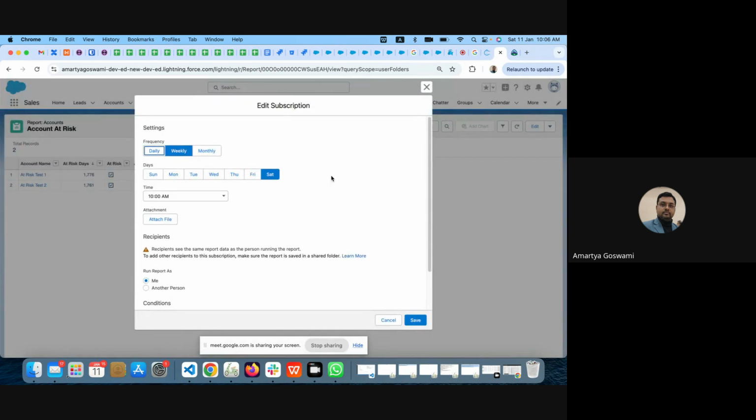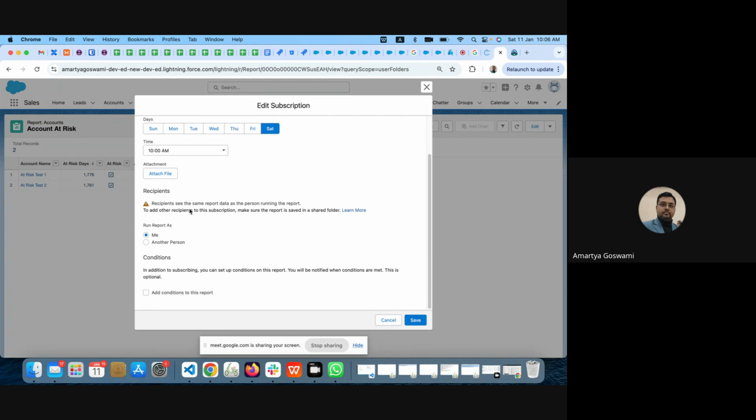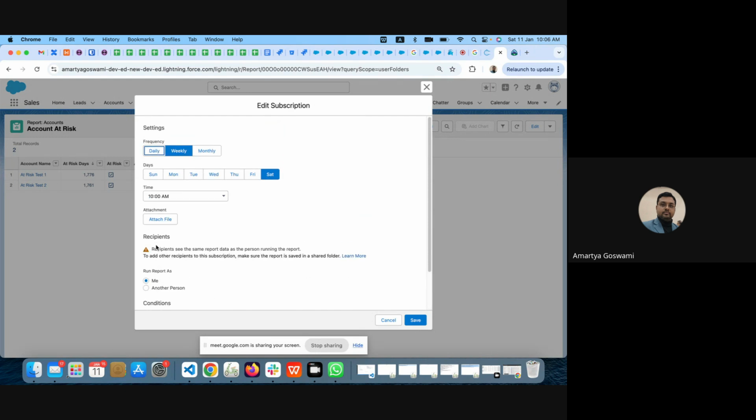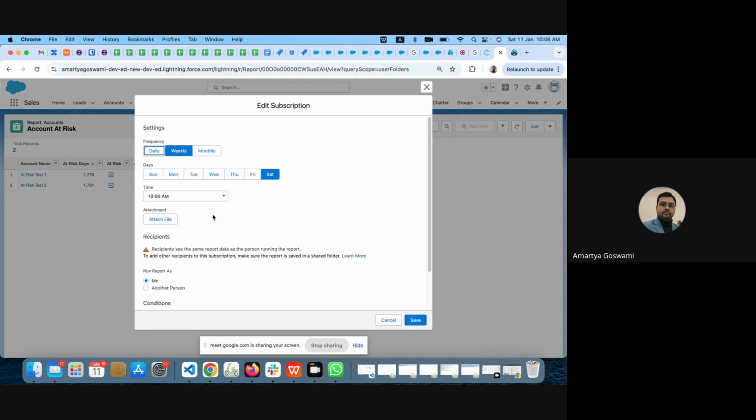Subscribe. I can subscribe daily, and if I want to send this run report as me or another person, why me or another person? Because depending upon the user, it will identify which records I have access to, and what is my timing, at 10 a.m. So at 10 a.m. I will get one email with the details of this report.